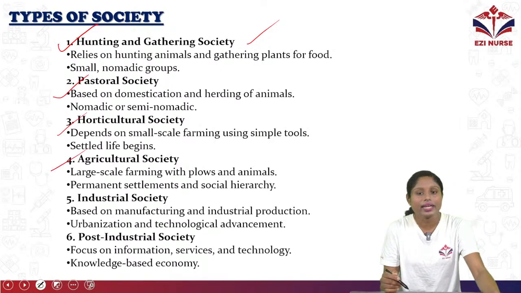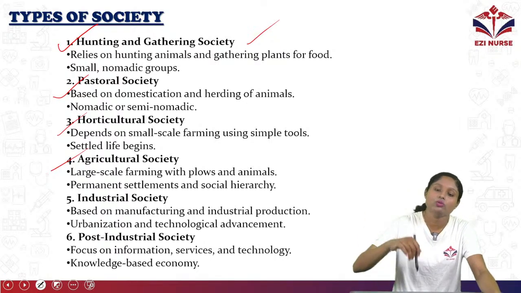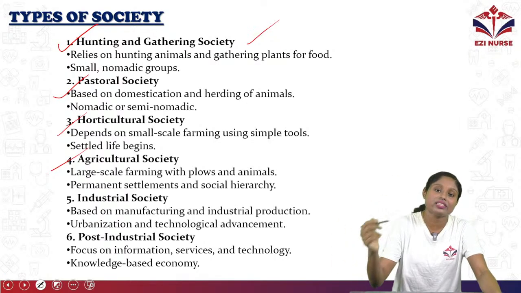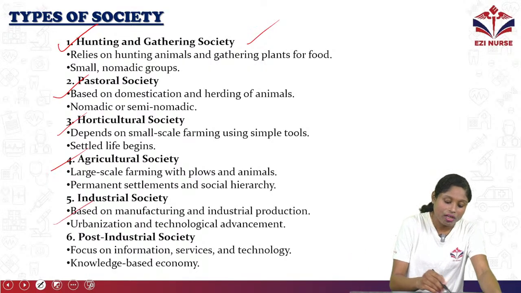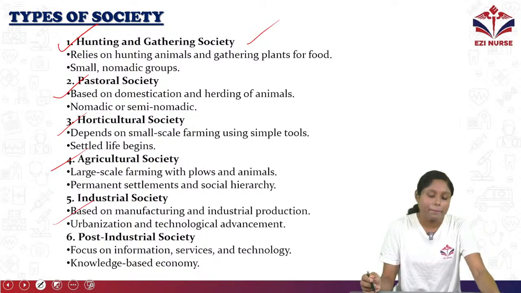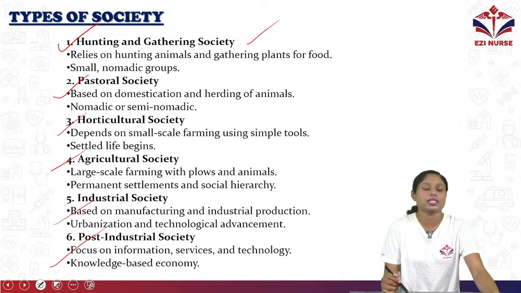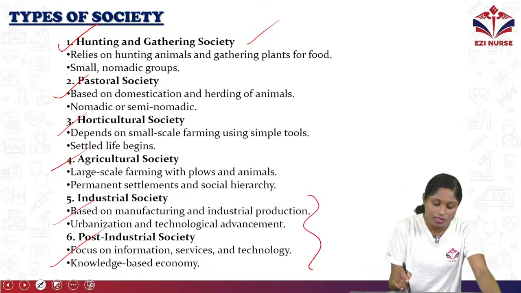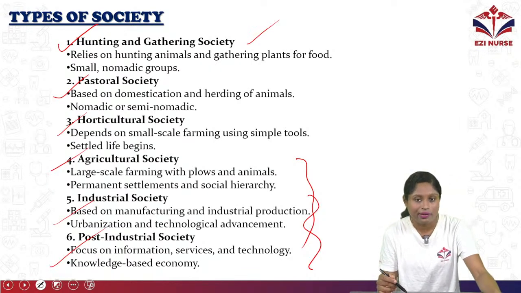Next one is agriculture society, large scale farming with plows and animals. So they started using animals and plows for large scale farming and agriculture. That is agriculture society. Industrial society, based on manufacturing and industrial production. Post-industrial society, focus on information, services and technology, where we are living. In India we have agriculture society, industrial society and post-industrial society.